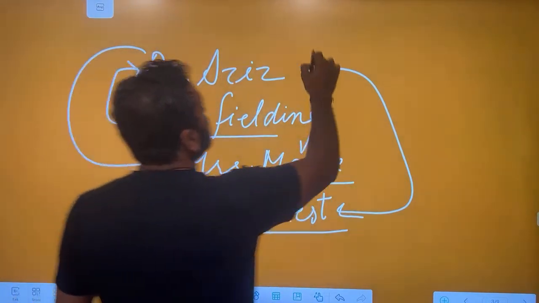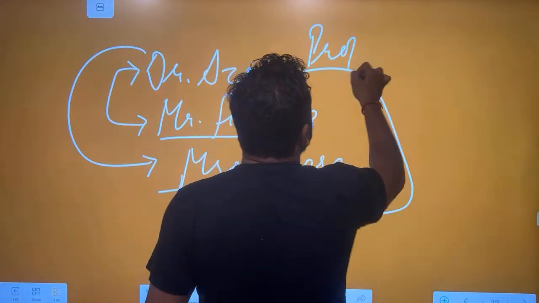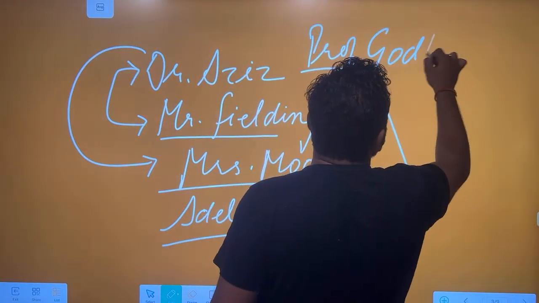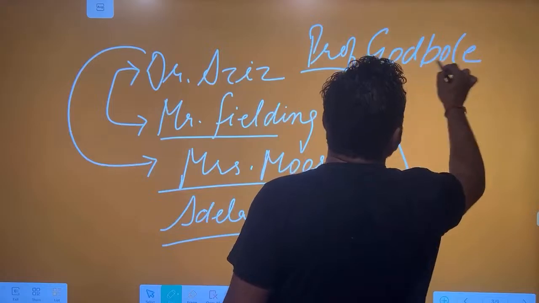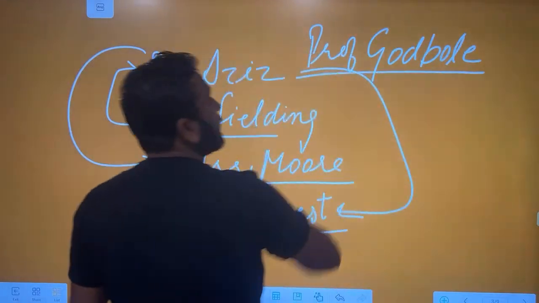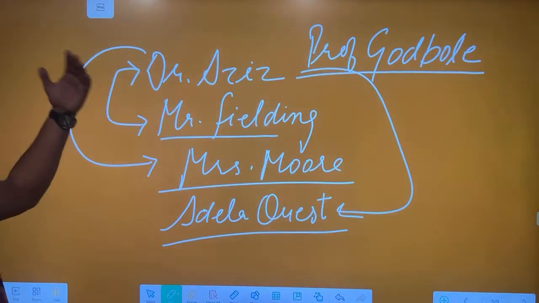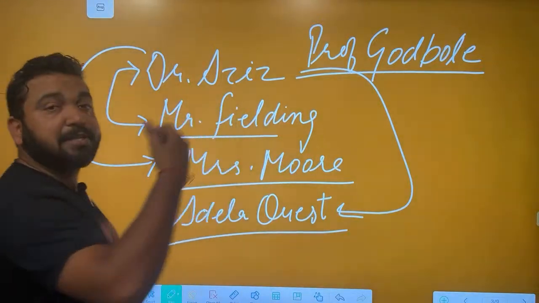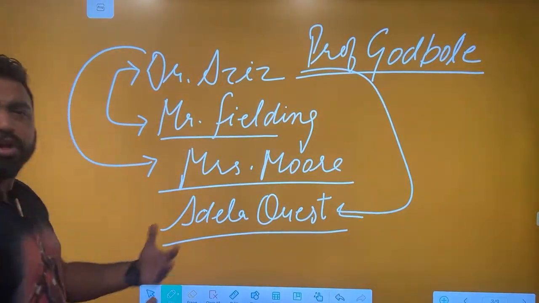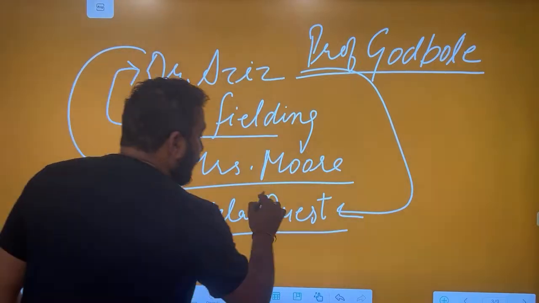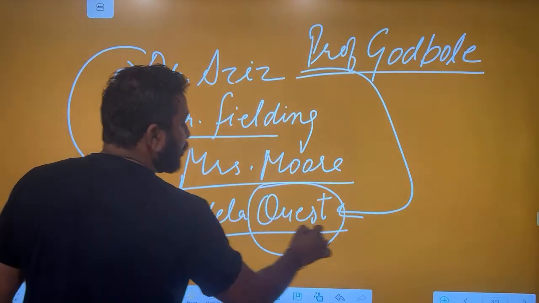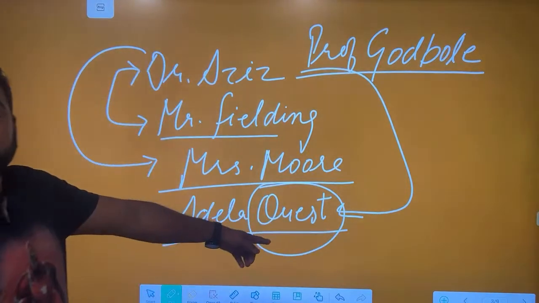We have one professor, Professor Godbole. Professor Godbole is somebody who is not fascinated with Europeans and is very much practical. He knows that the Europeans are Europeans and we are we. East is East and West is West. Things are going good. Adela Quested's surname, Quested, shows the quest for India. She wants to see India.